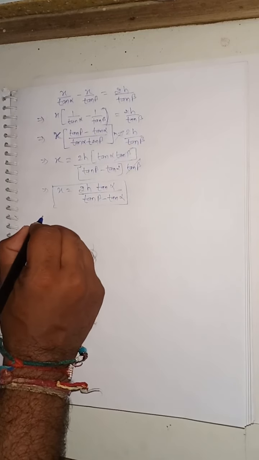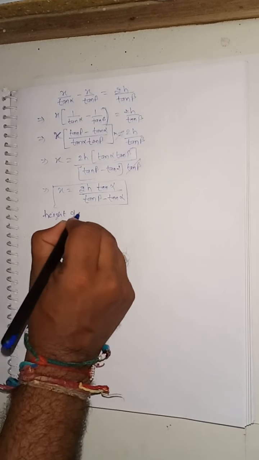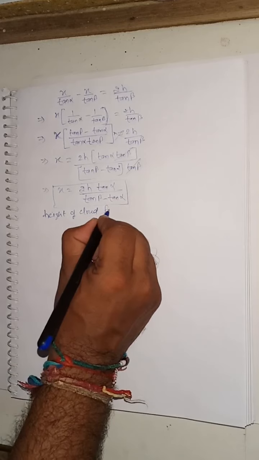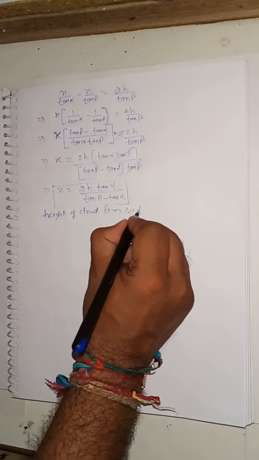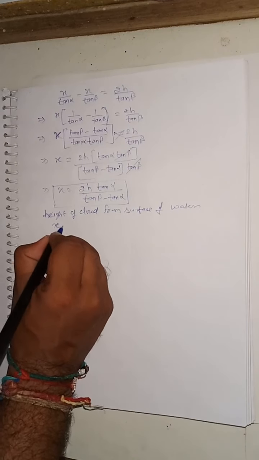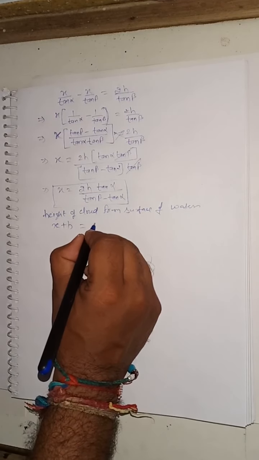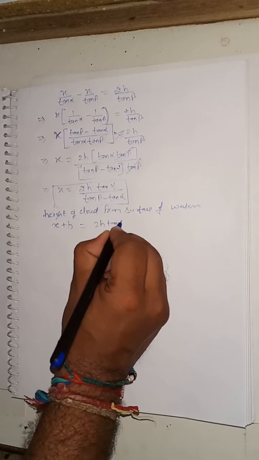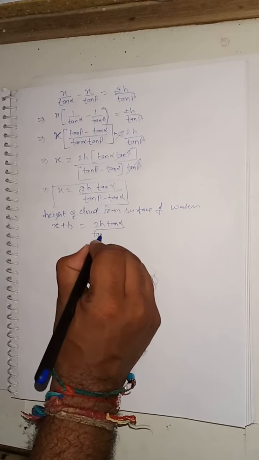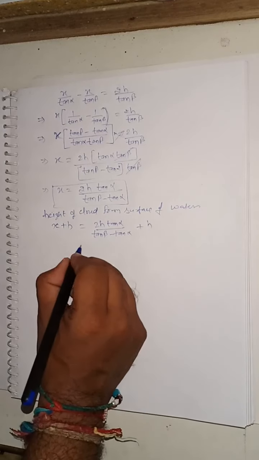I will write the height of cloud from surface of water is x plus h, so it is 2h tan alpha divided by tan beta minus tan alpha plus h.